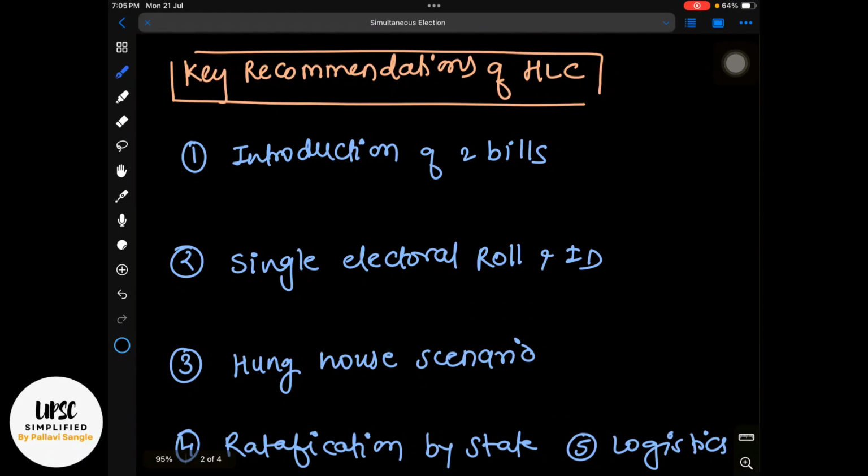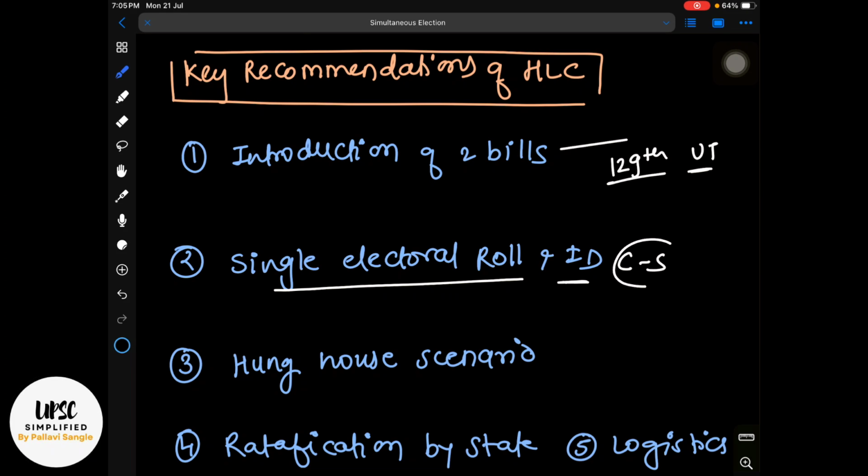So the key recommendations of the high level committee on simultaneous election: first of all, they have introduced two bills. The first bill will be the 129th Amendment Bill, and the second bill will be the Union Territory Amendment Bill. We are going to see this in detail later on. Then the second suggestion is a single electoral roll and electoral ID. They have suggested the Election Commission of India should prepare a single electoral roll for both Centre and State, and ID also.